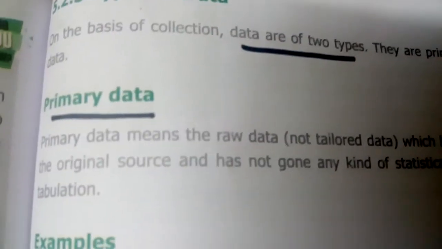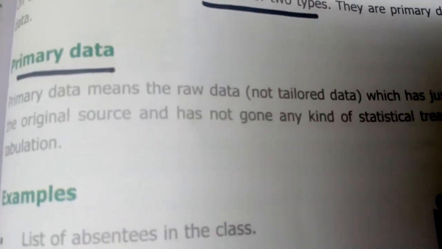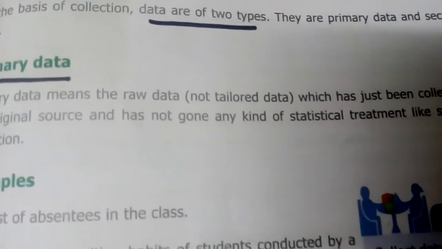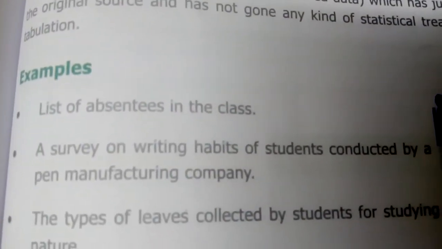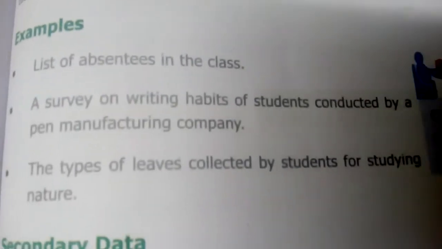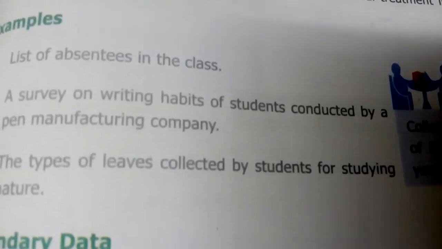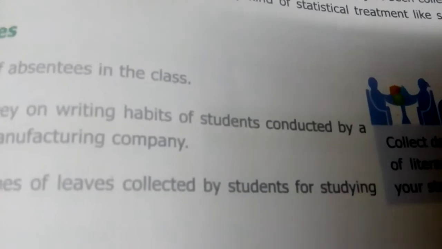This data is divided into two types: primary data and secondary data. Is it clear? Primary data is the raw data which has just been collected from the original source and has not gone through any kind of statistical treatment like sorting or tabulation. For example, a list of absentees in the class, or a survey on writing habits of students conducted by a pen manufacturing company. Some information which we collected is called primary data.